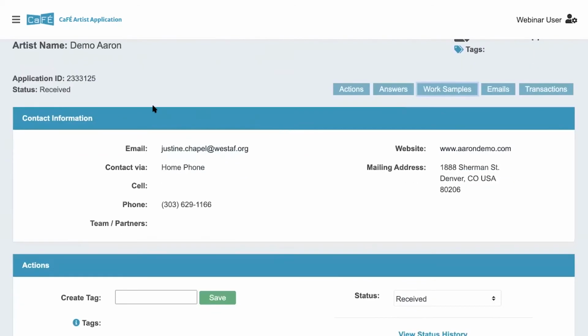The first section we have here is the contact information section. So this lists the information that the artist enters in their profile, so email, any phone information, their website, mailing address. If they're on a team, it'll be listed here.